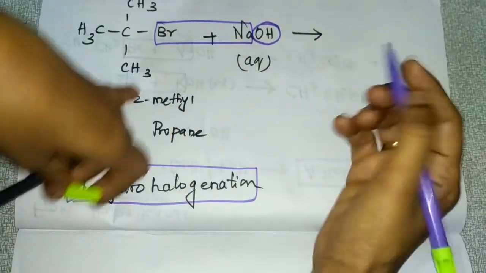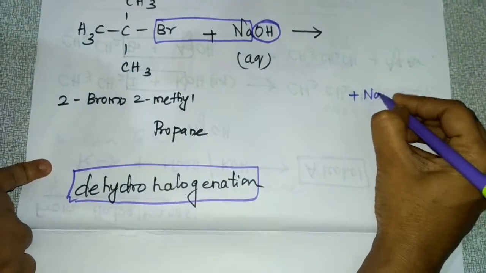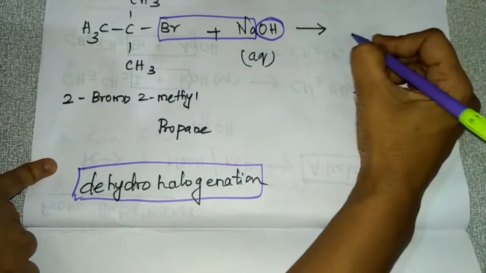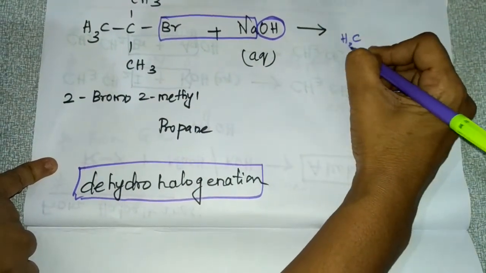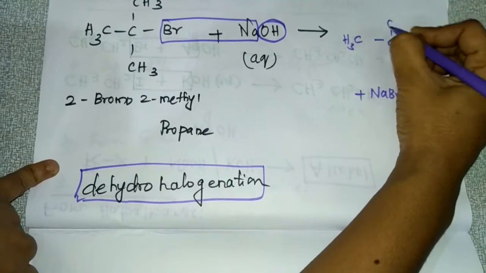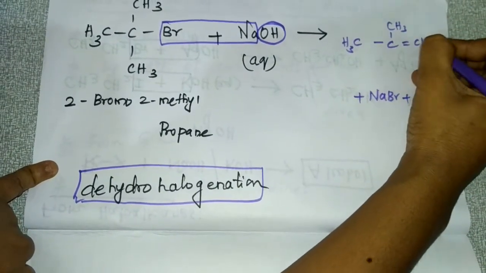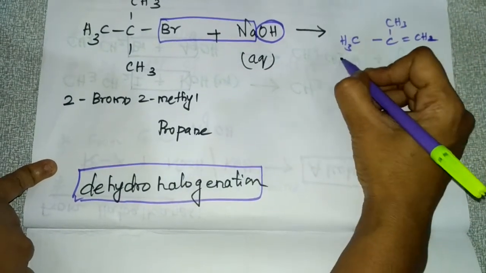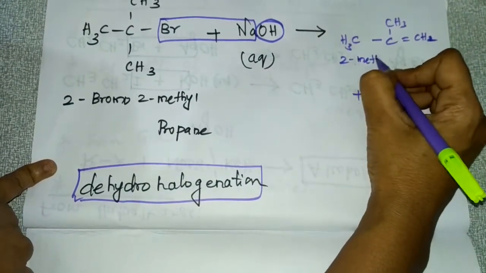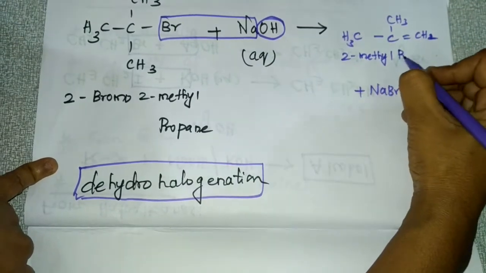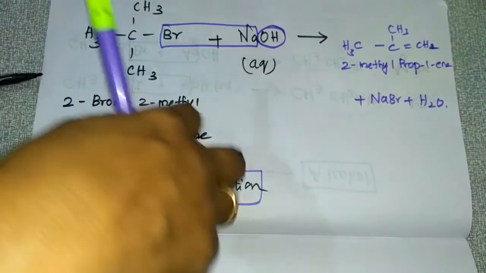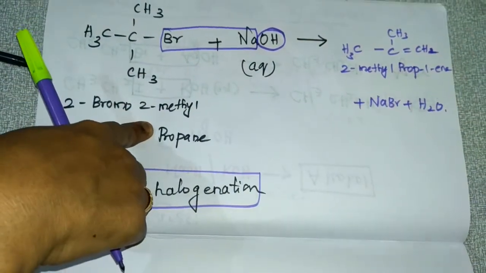The remaining product will be your alkene, CH3 double bond CH2. The name of this compound is 2-methylprop-1-ene. Okay, so this is for tertiary haloalkanes.